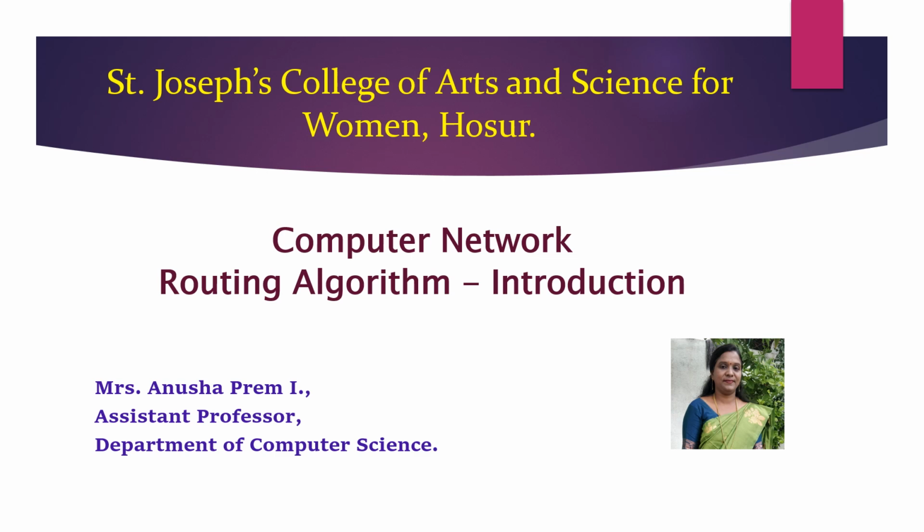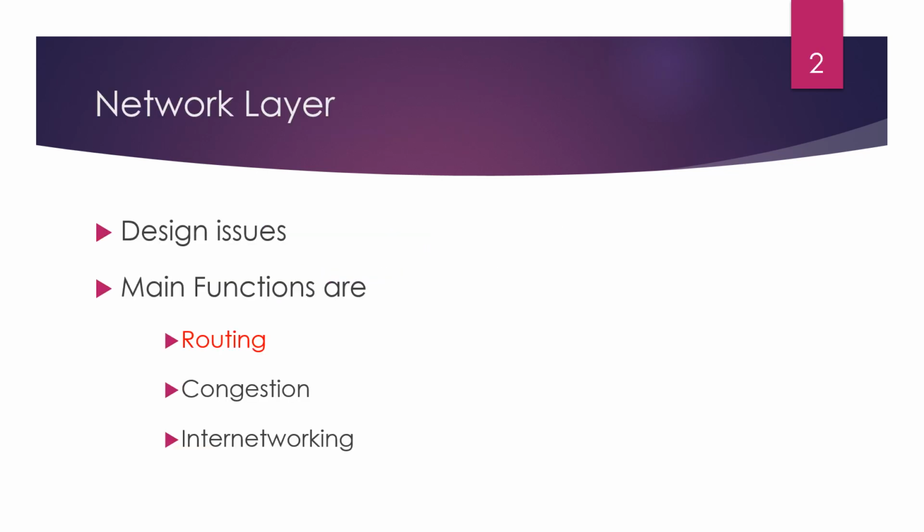So today in this video we are going to see the basic concept about the routing algorithm. So what is the main function of the network layer? As we already know, the main functions of the network layer are routing, congestion control, and internetworking. These are the three major functions that a network layer performs.